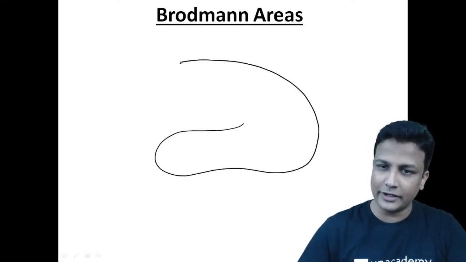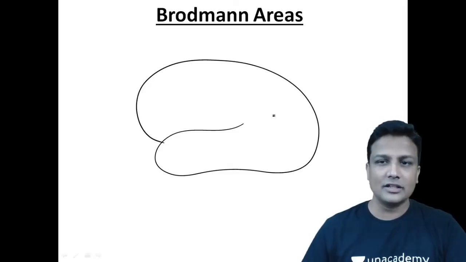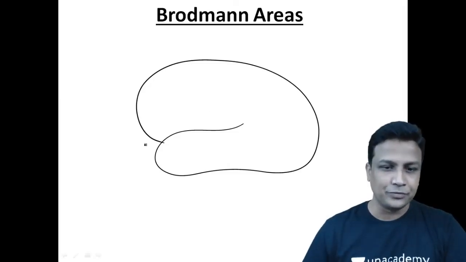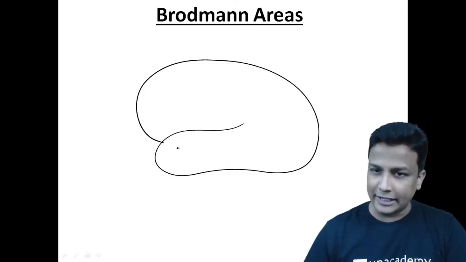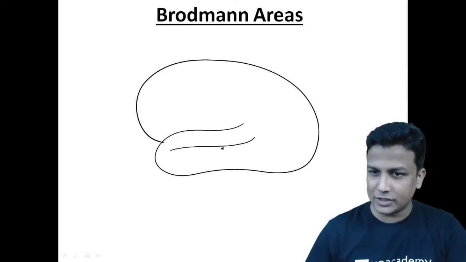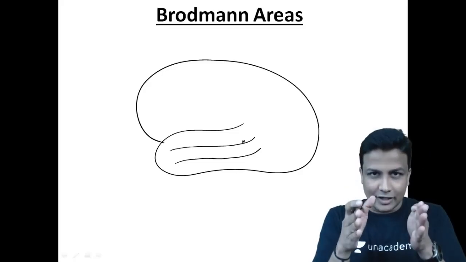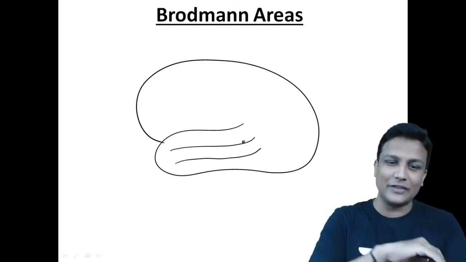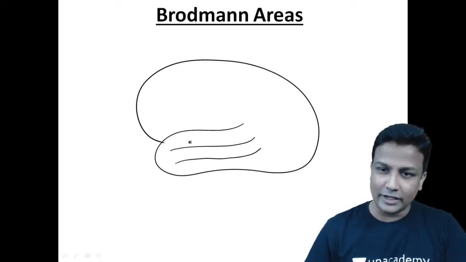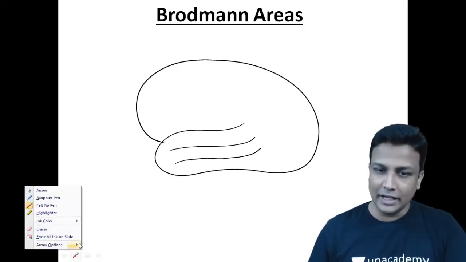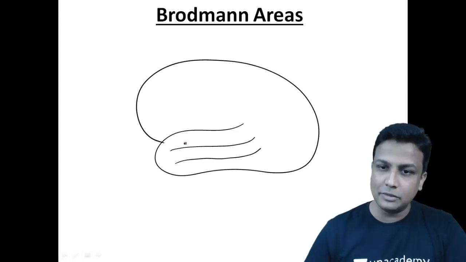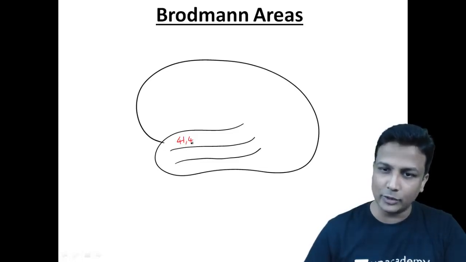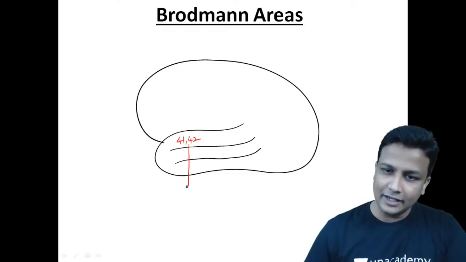So please draw the diagram of the cerebral hemisphere. This is our cerebral hemisphere here. Now in this cerebral hemisphere, this is your temporal lobe. In the temporal lobe, you'll have two sulci, two depressions. If there are two sulci, my dear friends, there'll be three gyri. And in the uppermost one, that is your superior gyrus, you'll have area number 41 and area number 42. And that area will be your primary auditory area.